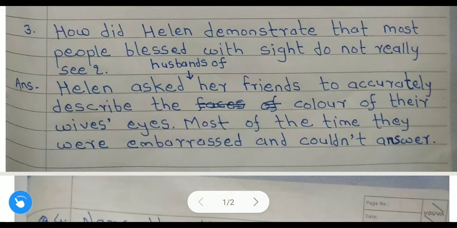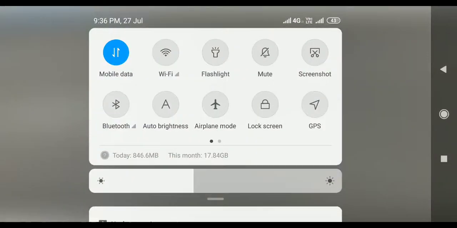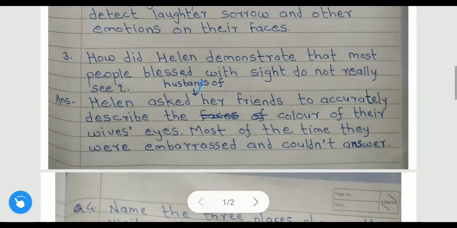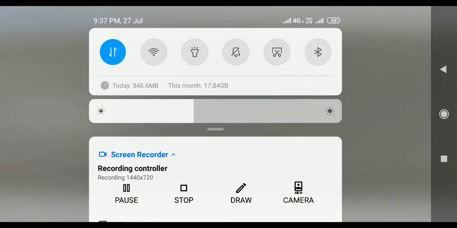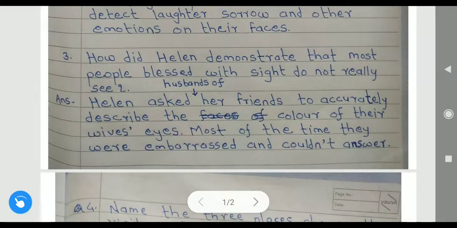Helen asked husbands of her friends to accurately describe the color of their wives' eyes. So what happened? When she asked, most of the time they replied.